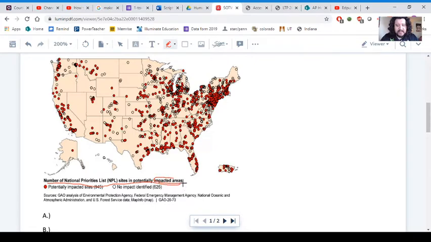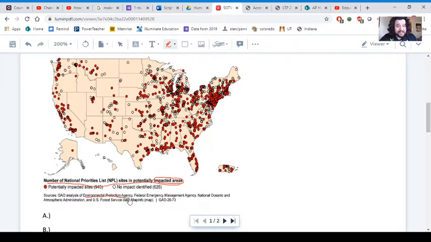So it doesn't tell us what the impacts are, but we have all this other information that may give us a clue as to what the impacts we're looking at actually may be. Right, so we have this larger dot, the potentially impacted sites, the colored in dot. We have 945 of those, and we have no impact identified at these 626 other sites. Right, so we have sites that are not impacted or said not to be impacted, and then the potentially impacted sites, all around.